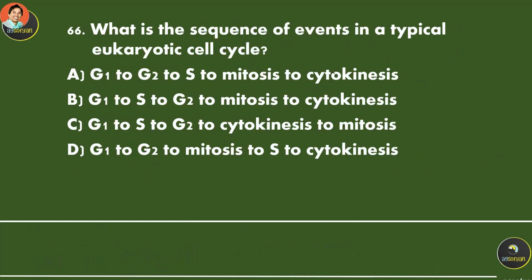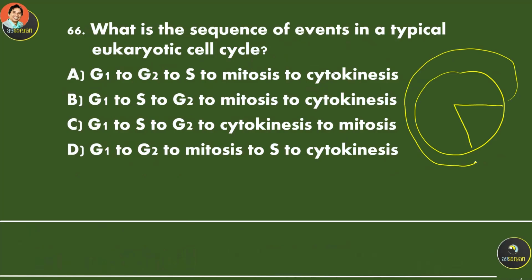What is the sequence of events in a typical eukaryotic cell cycle? The cell cycle consists of two main phases. The first one over here is called the interphase, a very long phase. And this over here is called the mitotic phase.